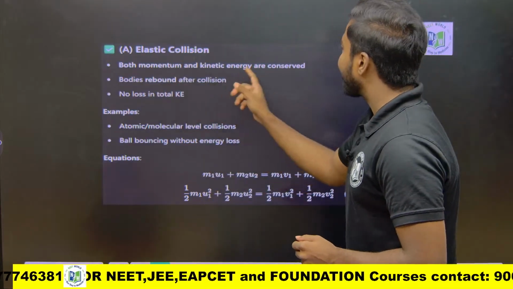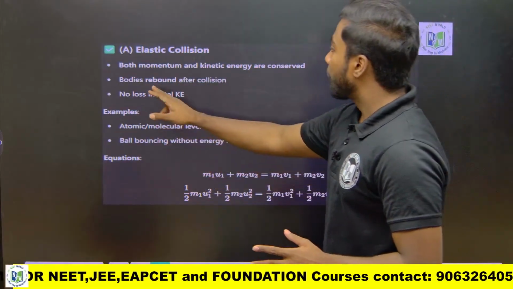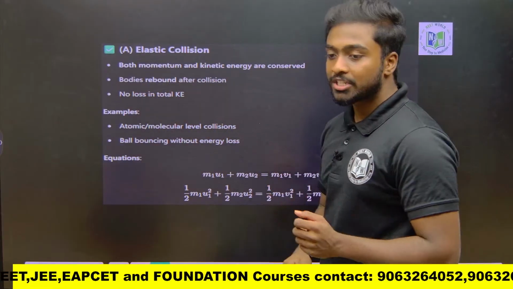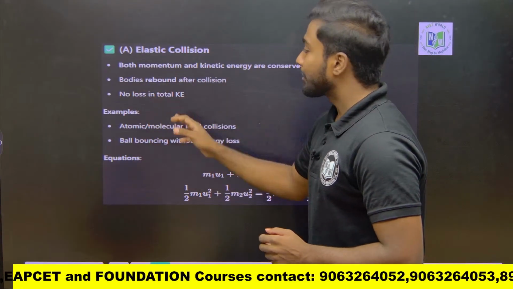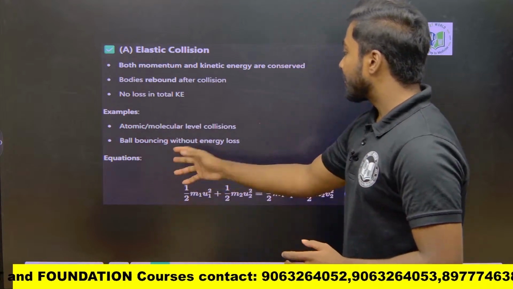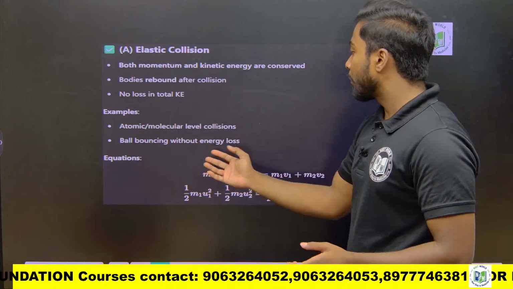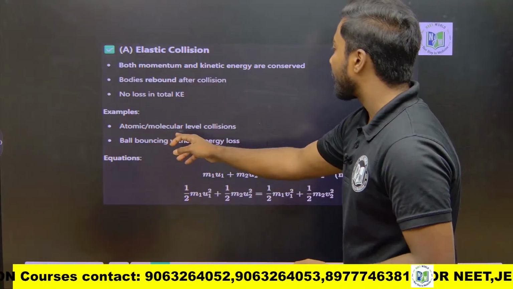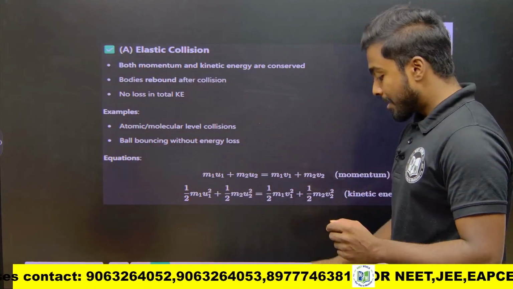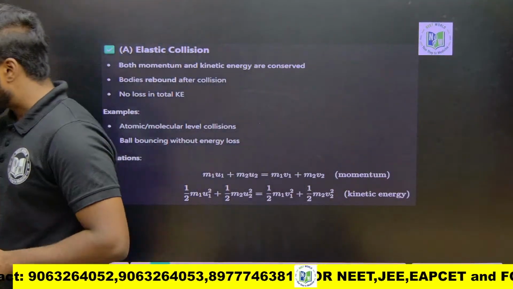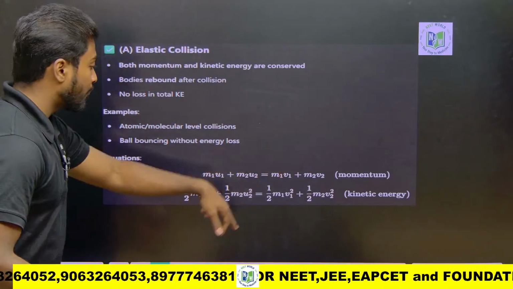Both momentum and kinetic energy are conserved. Next, bodies rebound after collision, so there is no loss in total kinetic energy. Examples given here are a ball bouncing without energy loss, and atomic or molecular level collisions. I didn't give the derivations here, but I have given the direct formula.